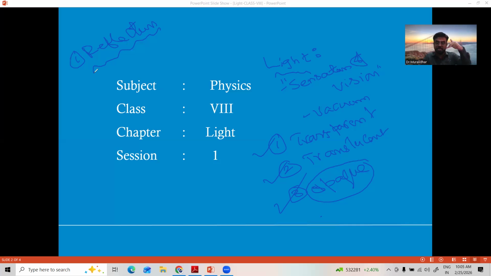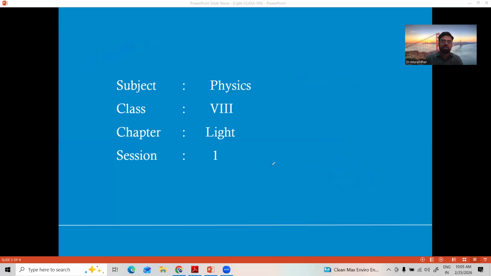The angle made by the incident ray with the normal is called the angle of incidence. The angle made by the reflected ray with the normal is called the angle of reflection. The angle of incidence is always equal to the angle of reflection, which is one of the important laws of reflection. So these are the things we learned in the 6th and 7th classes.